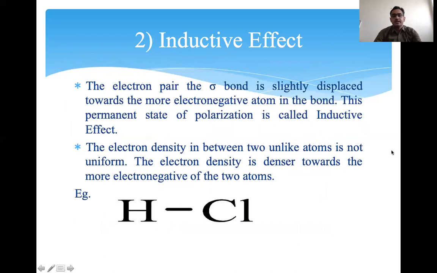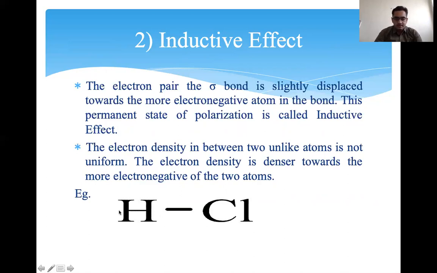Okay, next one is inductive effect. In the inductive effect, the electron pair of a sigma bond is slightly displaced towards the more electronegative atom in the bond. So what exactly is the inductive effect? There are two different atoms bonded here, for example HCl. This is a sigma bond, and the sigma bond is slightly displaced.